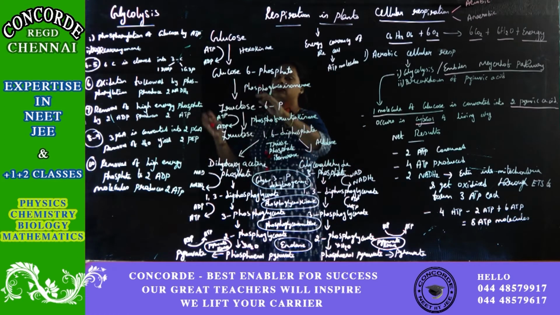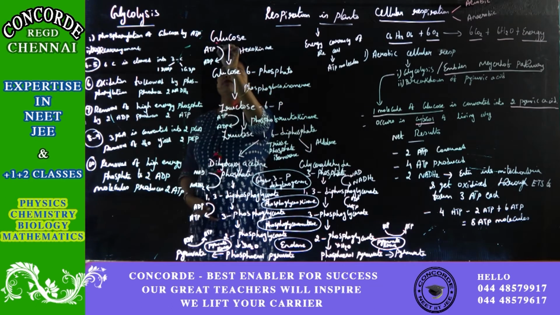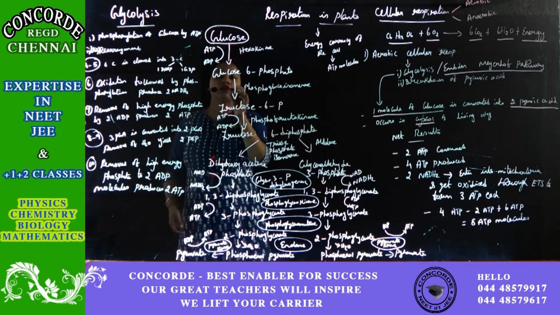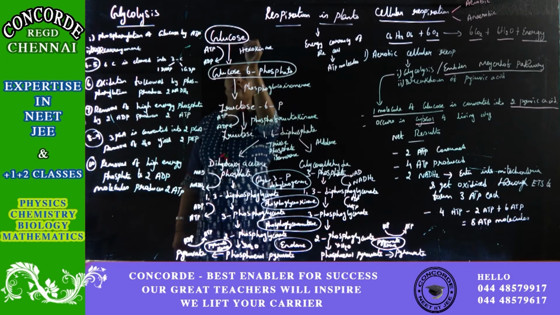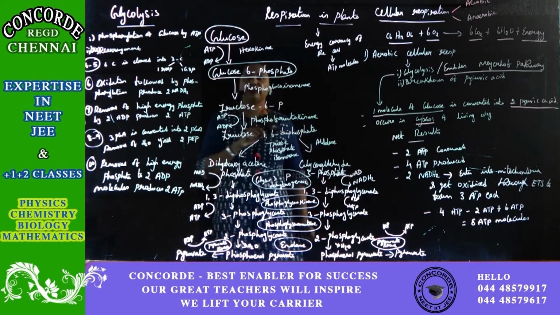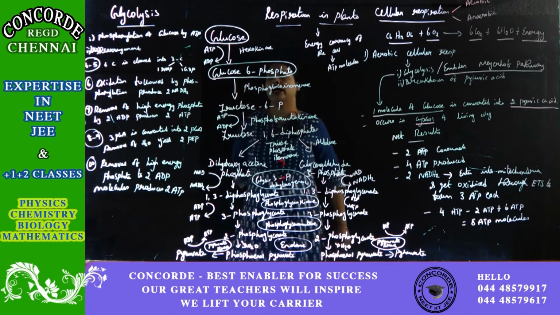If you take this glycolysis, the first step is that 1 molecule of glucose is converted into glucose 6 phosphate with the help of the enzyme hexokinase.